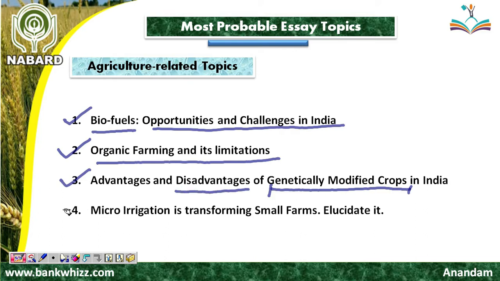Friend, if we switch to the next one, then the next essay topic is: micro irrigation is transforming small farmers. Elucidate it. Micro irrigation is that kind of irrigation in which a low volume of water is used and more yields are obtained by using less water. This kind of irrigation is called micro irrigation.